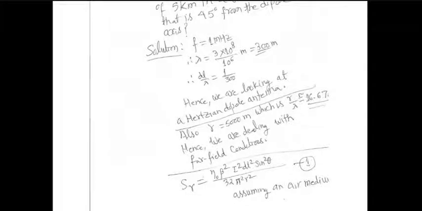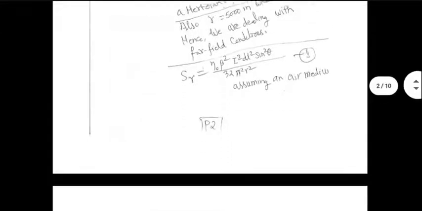You plug in all the values. Theta is 45 degree, so sine theta will be 1 upon square root of 2. Sine square theta will be half. Eta naught is 120 pi ohm. We would assume air medium by default. Beta will be 2 pi divided by lambda, which can be calculated as 2 pi divided by 300 radian per meter. I is 12 ampere. DL is 1 meter. R is given as 5,000 meters. So we plug in all that.